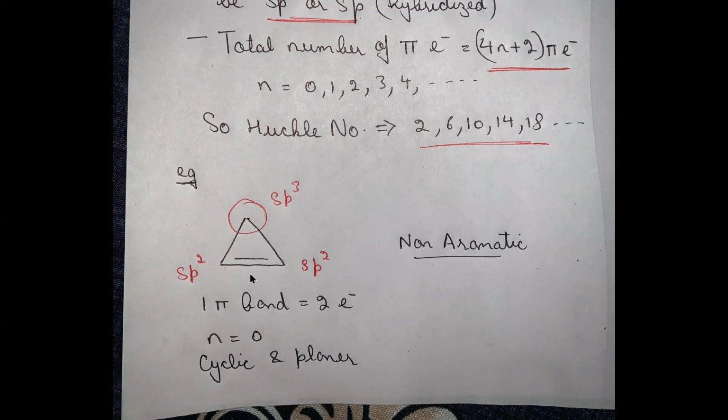This is the first structure in which there are 3 carbon atoms in a cyclic form, and there is one pi bond, which means these two carbon atoms are sp2 hybridized due to the pi bond, but the third carbon atom is sp3 hybridized. We know that sp3 hybridization is not accepted in aromatic compounds, so this structure is non-aromatic due to the basic criteria that all the carbon atoms must be sp2 or sp hybridized. This is a cyclic structure, planar structure, but due to hybridization, this is a non-aromatic compound.